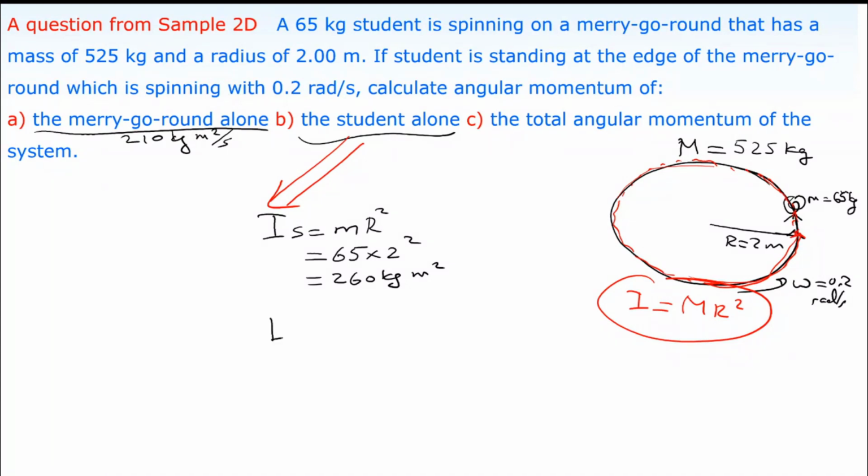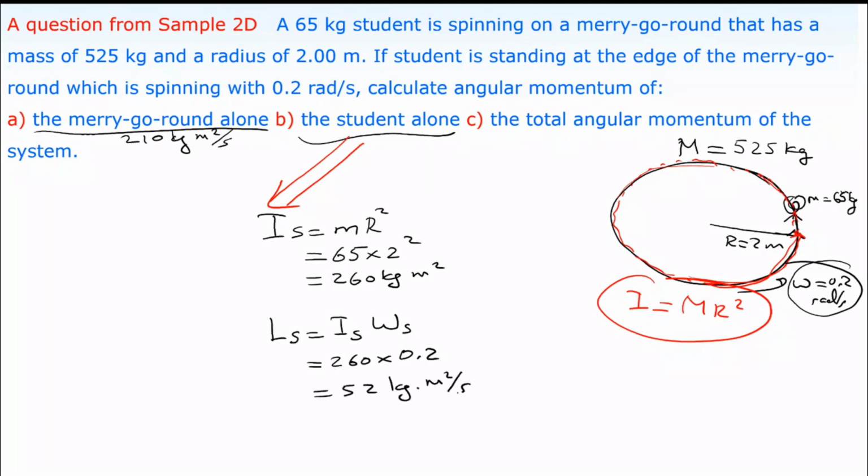Then calculate the angular momentum of the student. Moment of inertia of the student multiplied by the angular speed of the student. So moment of inertia is 260. Angular speed is common for both the student and the merry-go-round, which is 0.2. Multiply them. 260 multiplied by 0.2 is equal to 52. 52 kilogram times meter squared per second is the angular momentum of the student.